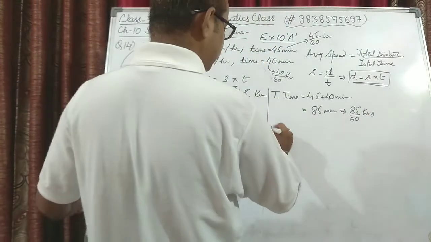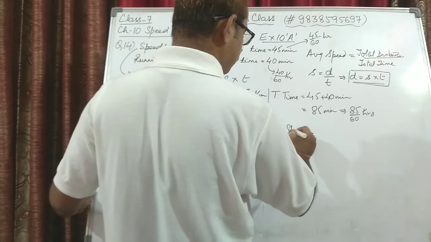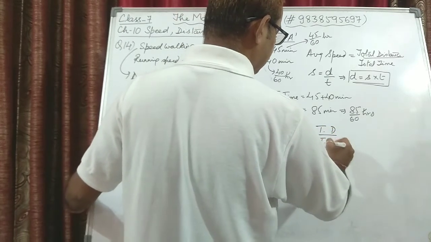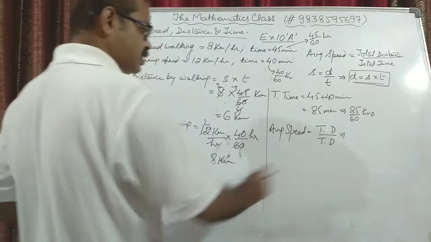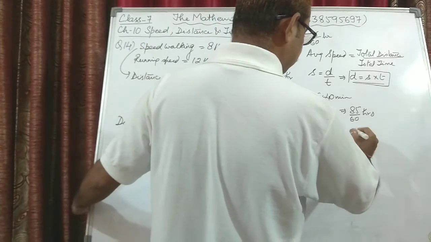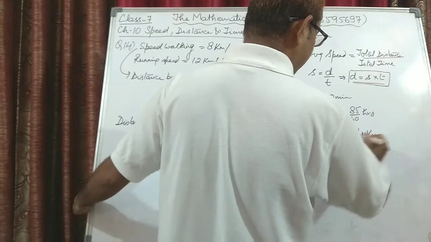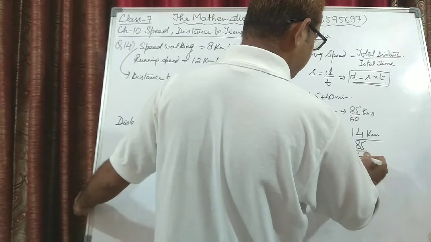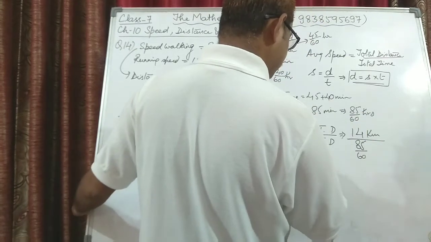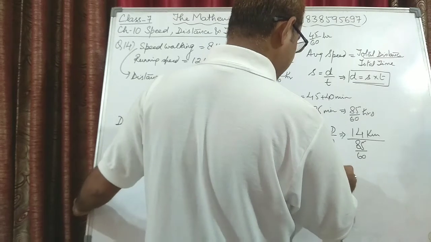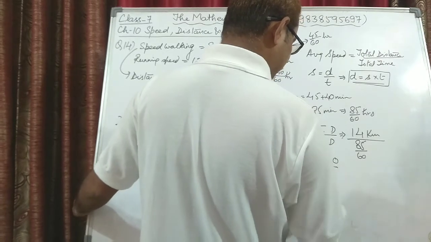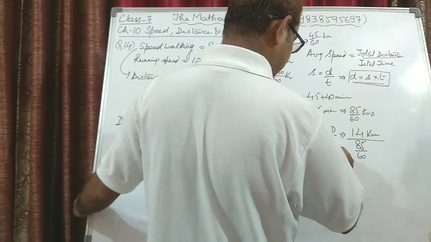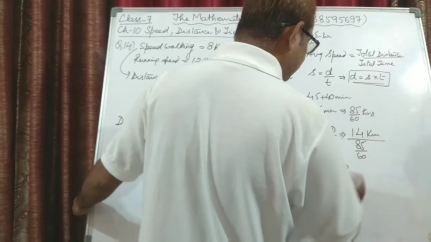Now average speed, we know average speed is equal to total distance upon total time. Total distance is 14 kilometers divided by time, which is 85 upon 60. 60 will go in the numerator, so it will become 14 into 60 upon 85. Now 5 ones are 5, 5 sevens are 35, 5 ones are 5, 5 twos are 10.